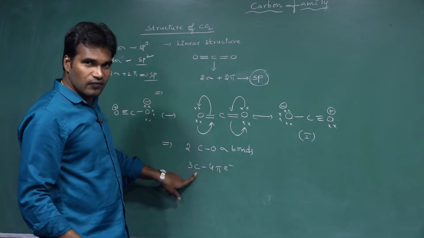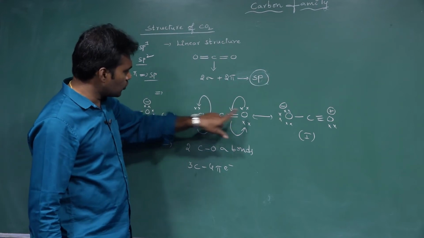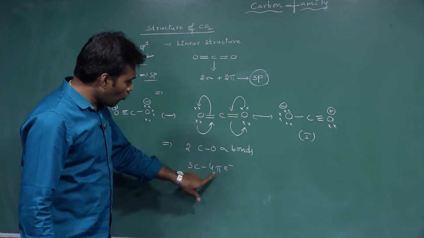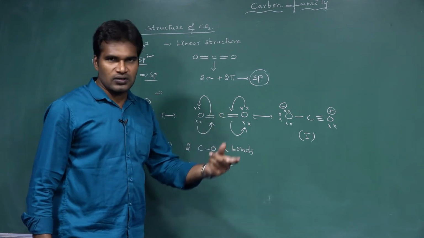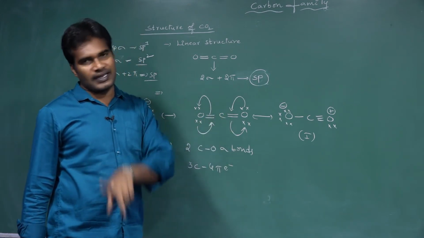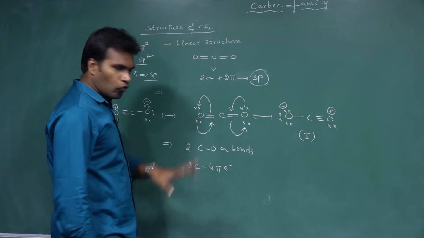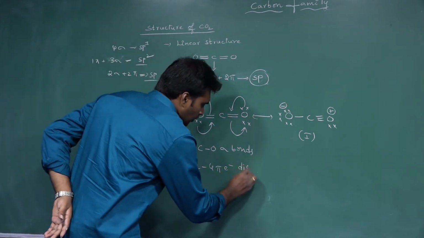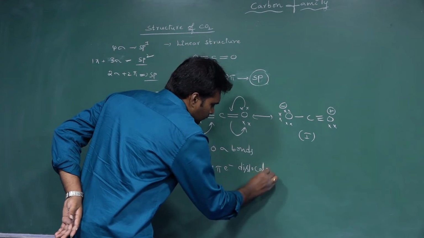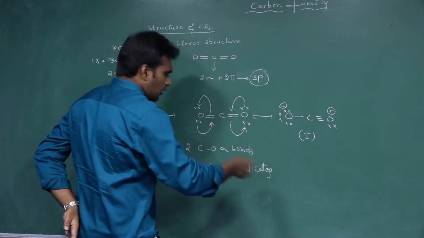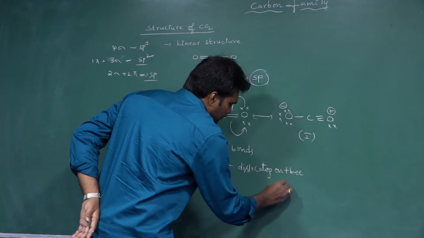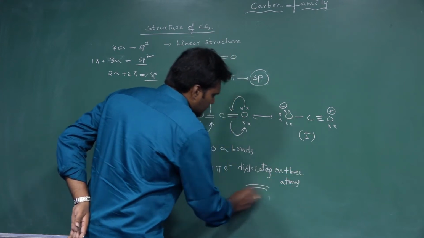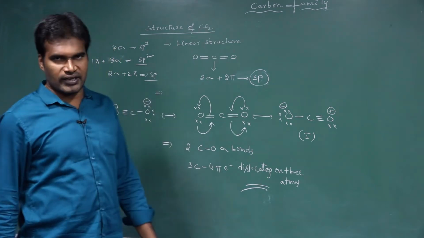Why are we calling it 3 centered? 1, 2, 3, 3 centers, 4 pi electrons. Why? Because 2 pi bonds are there. 2 pi bonds means 4 pi electrons. So 3 centered 4 pi electrons are delocalizing or revolving around 3 atoms. So this is about the structure of CO2 gas.